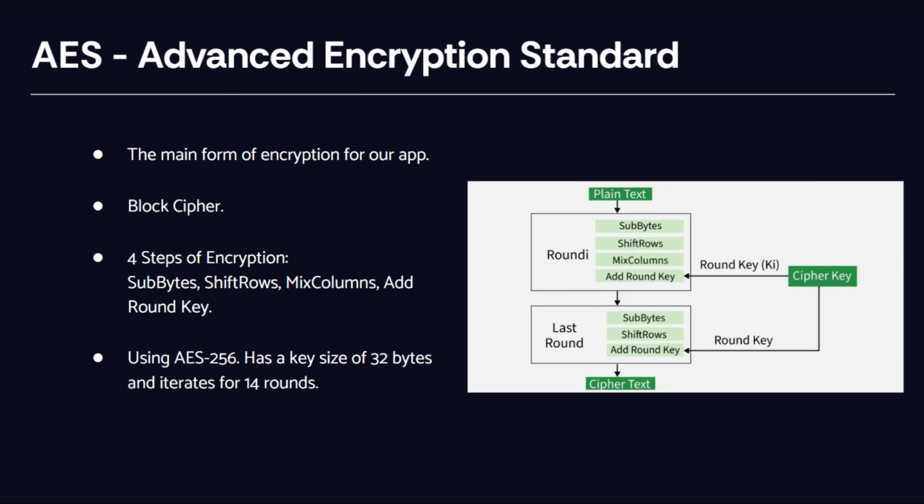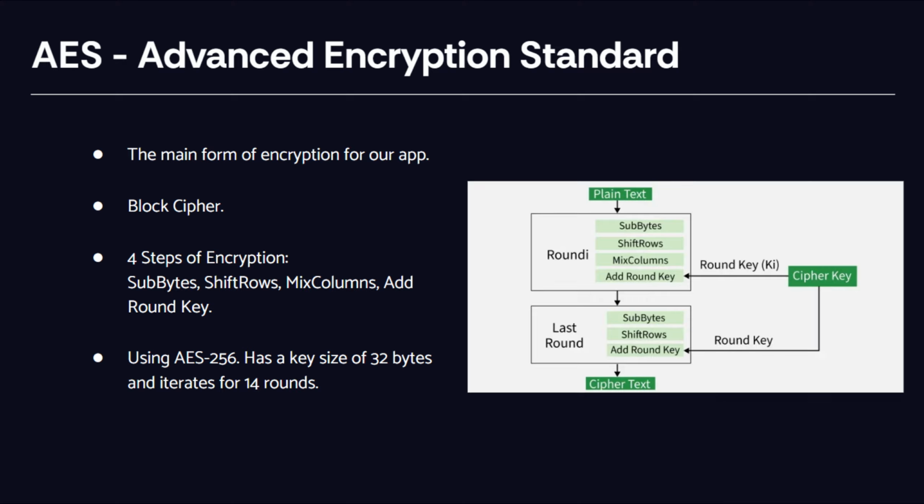In the case of AES, which is Advanced Encryption Standard, AES is the main encryption method in our app. It's a symmetric block cipher, against RSA's asymmetric algorithm, which means it uses the same key to encrypt and decrypt the data, making it faster, a little bit more secure, and more up to date. RSA is a little dated at this point.